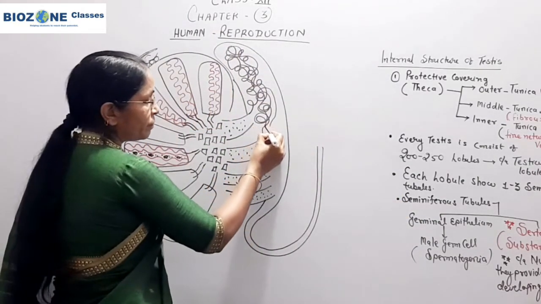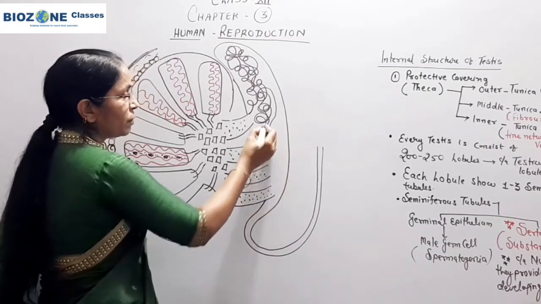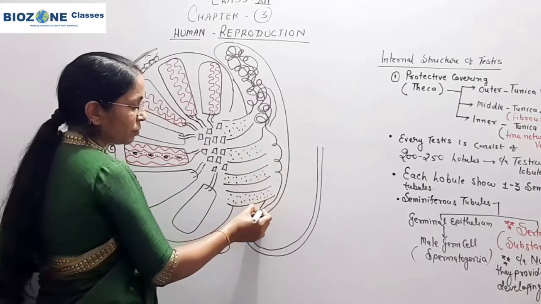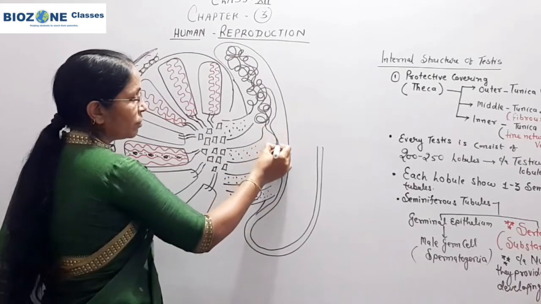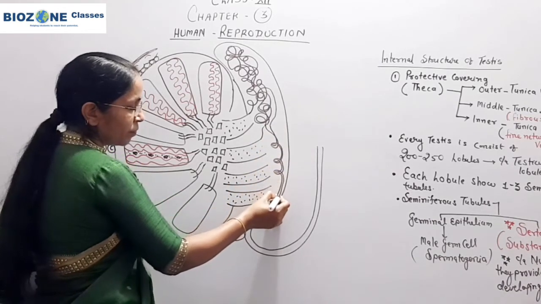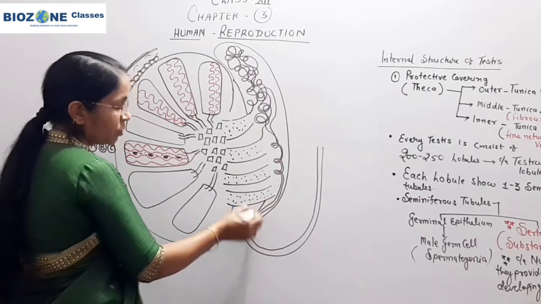Now the epididymis, you remember, has 3 parts.